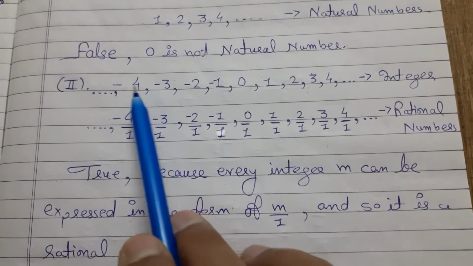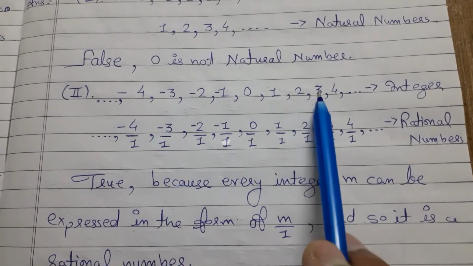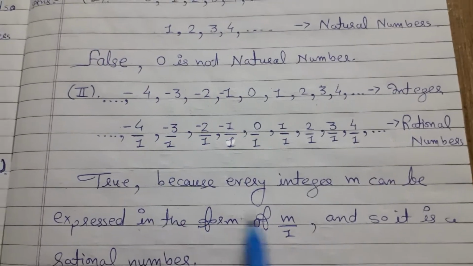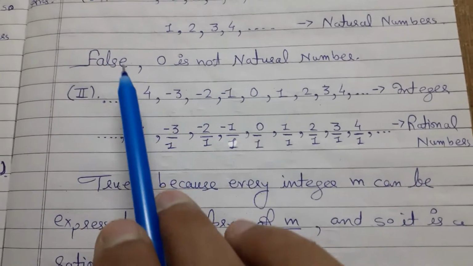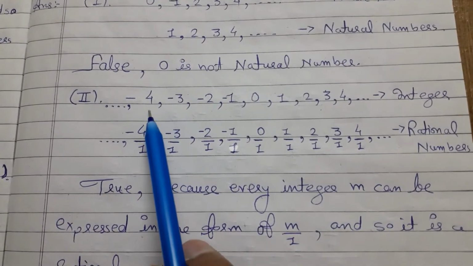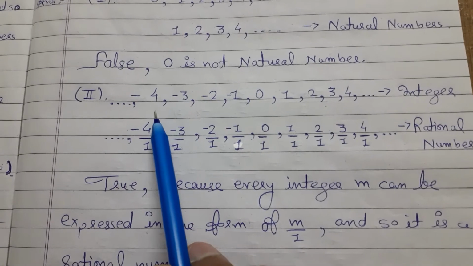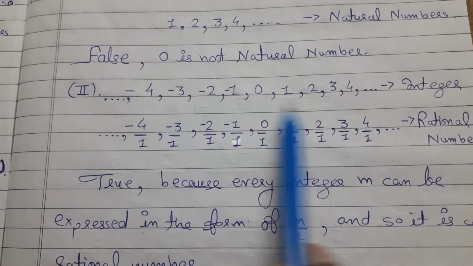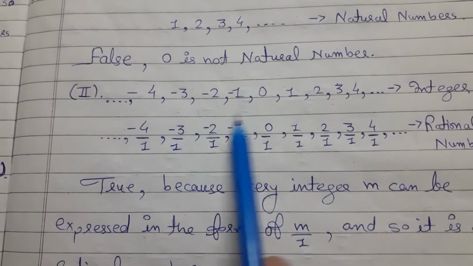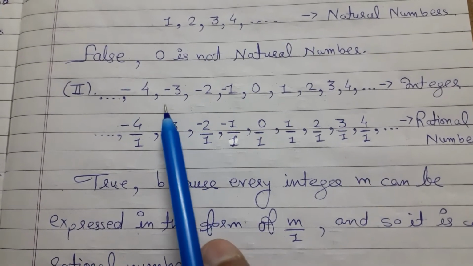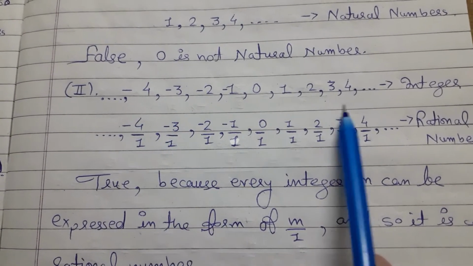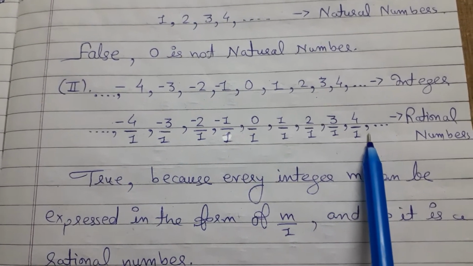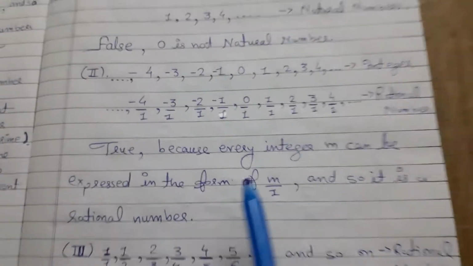Here you can take the integer as a, or p, or m. Here we have taken it as m. You can take it as p also, with p by q, or a by b. If it is a by b, we take b as 1. If we take p by q, then q will be 1. Here we have taken m, so the denominator is 1. So yes, it is possible.